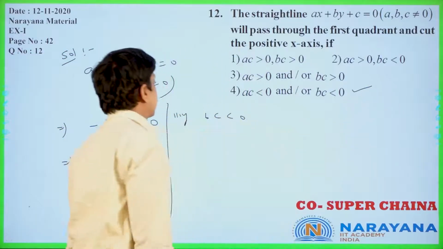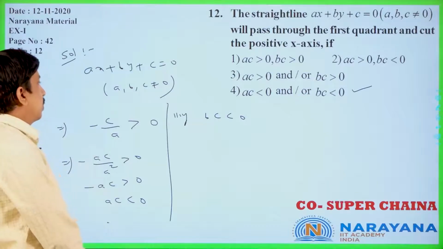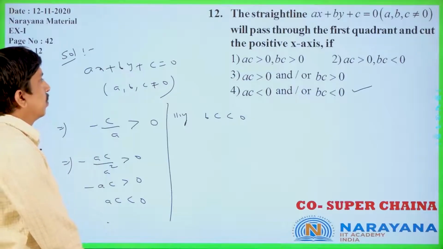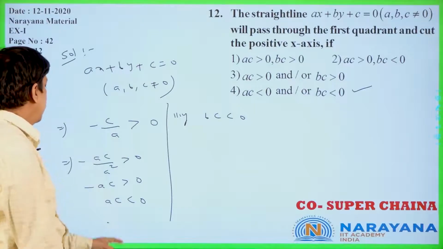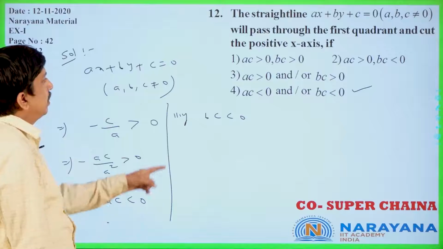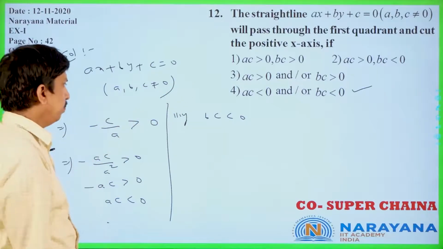This is the final answer: ac less than 0 and bc less than 0. The options: ac greater than 0, bc greater than 0; ac greater than 0, bc less than 0; ac greater than 0 and bc greater than 0 are wrong, since we got ac less than 0. We have ac less than 0 in one option only. Simple.